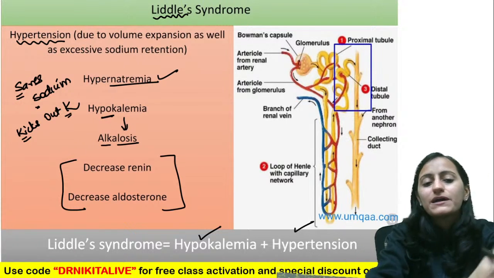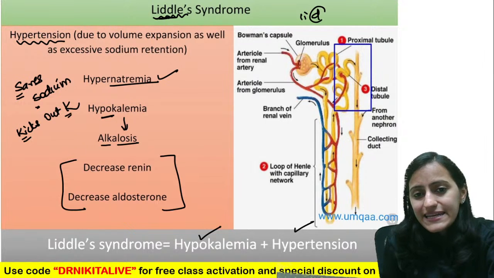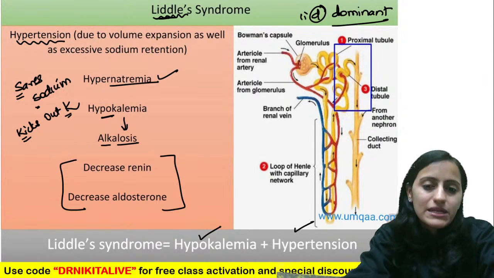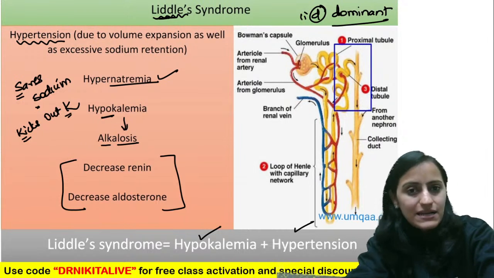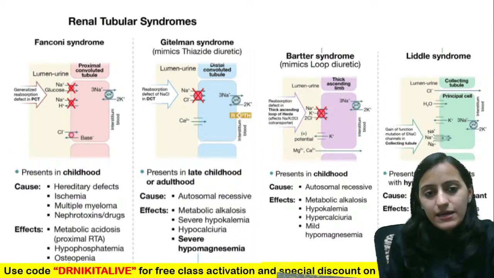Inheritance pattern as compared to Bartter's and Gitelman's. Remember, Liddle, L-I-D: Liddle's is dominant. Okay, Liddle's is autosomal dominant. Bartter's and Gitelman's are autosomal recessive. Look at this one again.